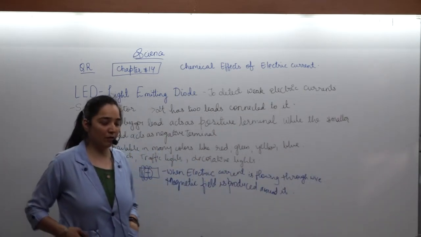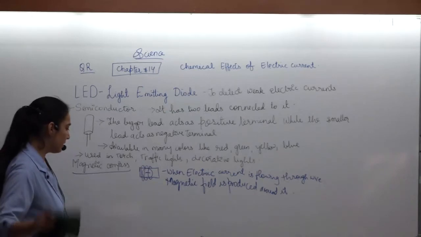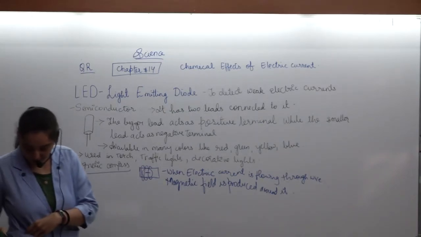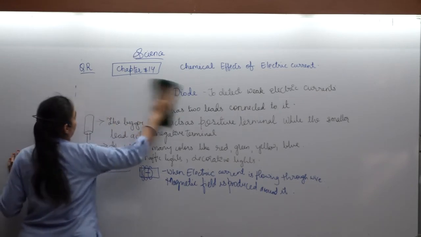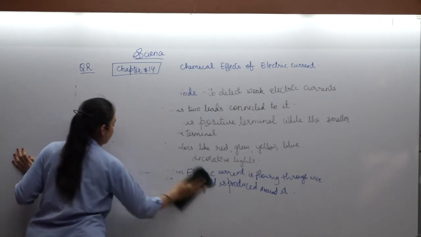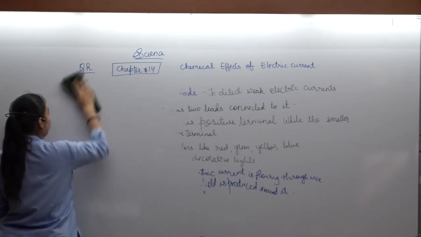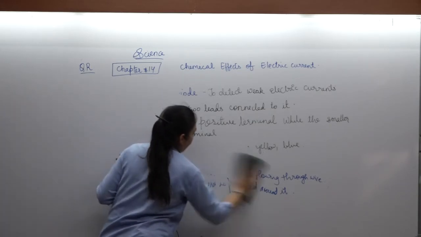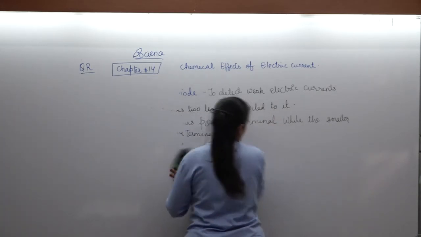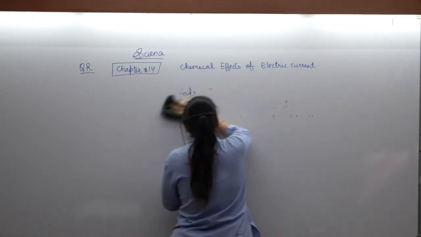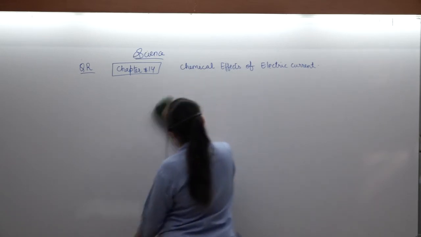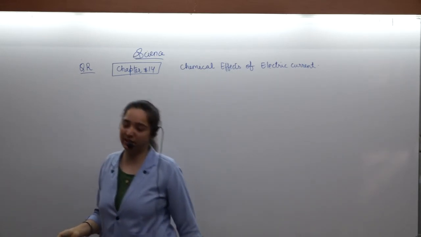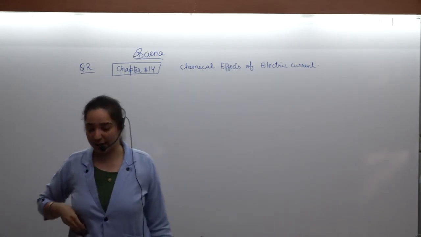So I hope you have noted down this content also. Now we'll move further to the next part, that is the chemical effects of electric current. The name of the lesson is now starting. Heating effects of electric current you have studied in your lower standards. Now you are studying chemical effects, and when you go to class 12, you will study about the magnetic effects of electric current.